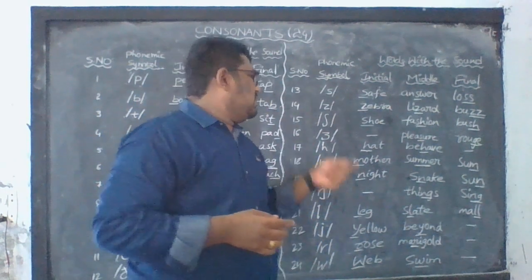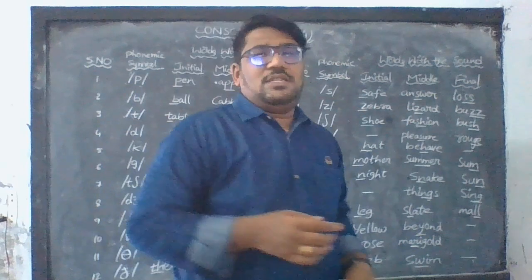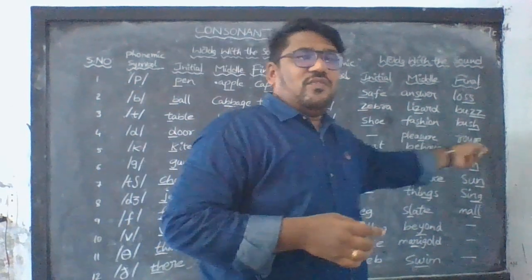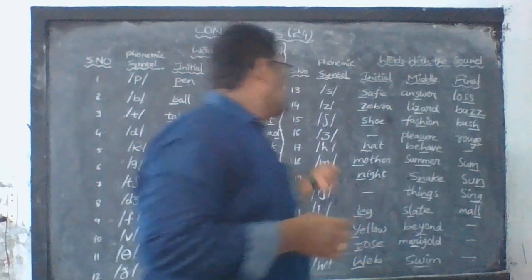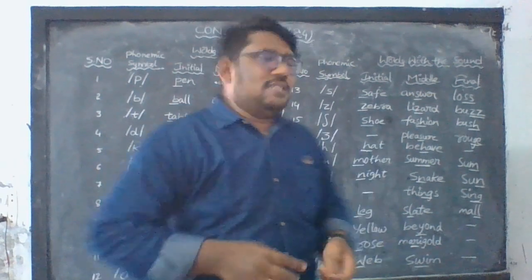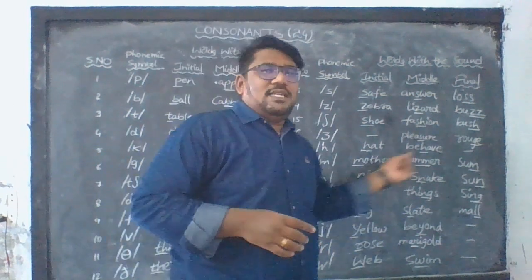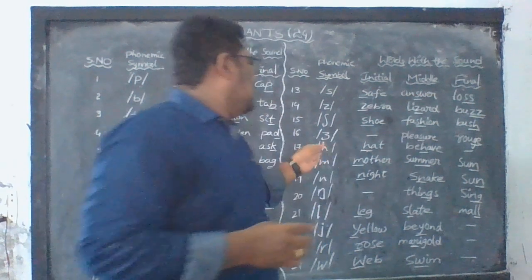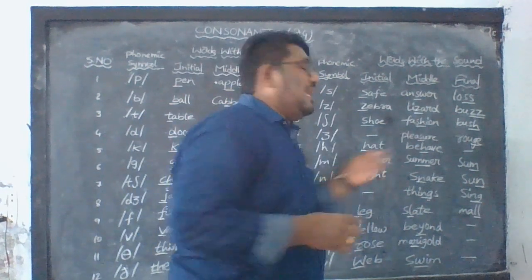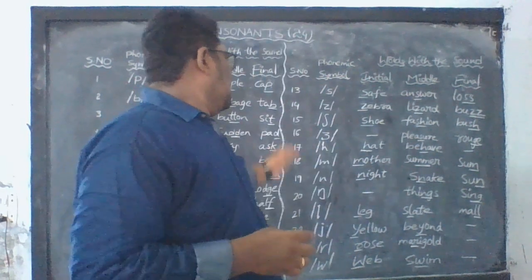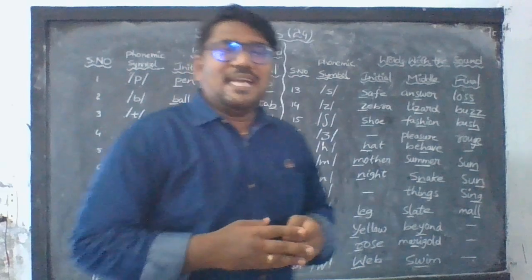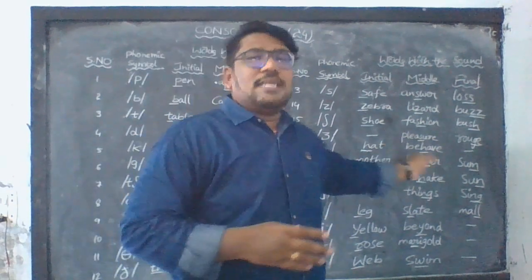Pleasure, rough. Then h as in hat, as in behalf, help. Then th as in mother, as in summer.